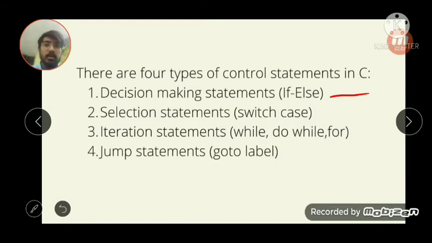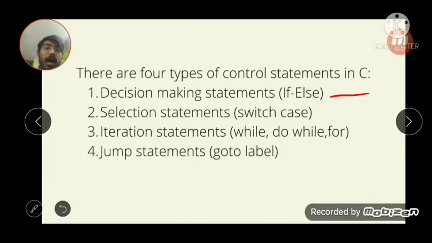Let's get a brief introduction about the selection statement. We will also see the difference between decision making statement and selection statement, because selections are also decisions. What is the difference between switch case and if else case will also be covered in slides ahead.